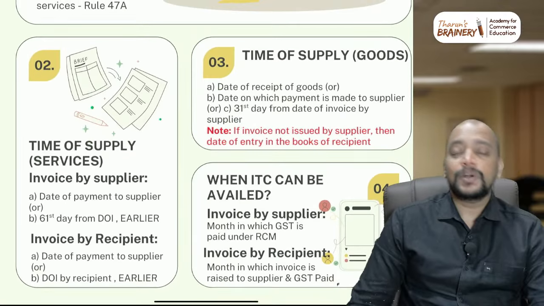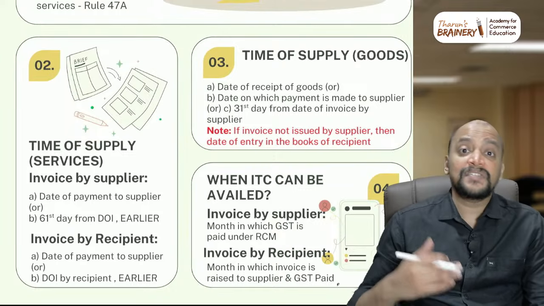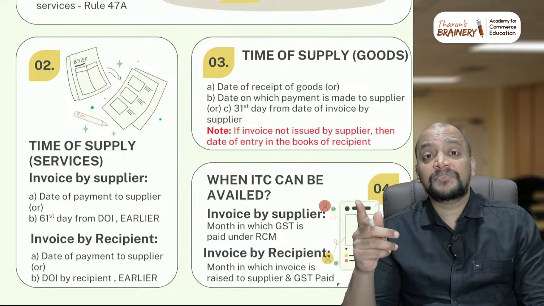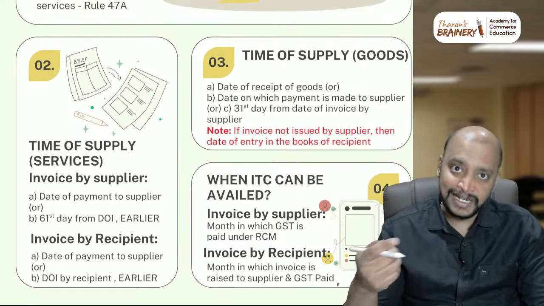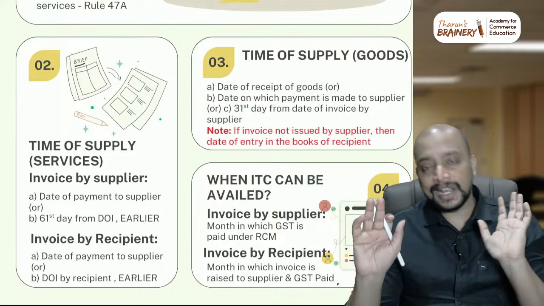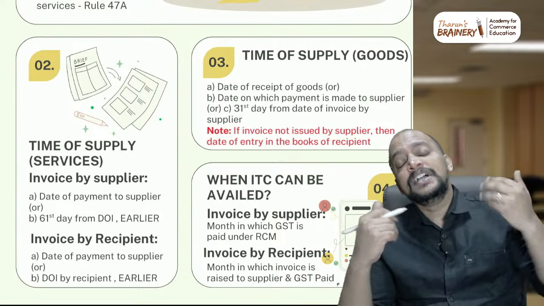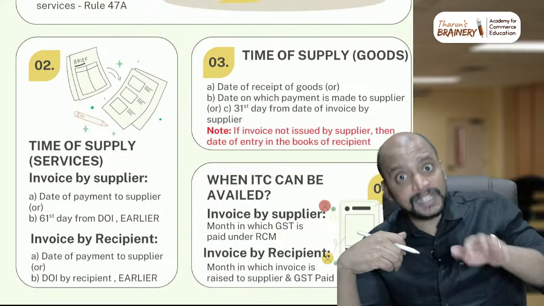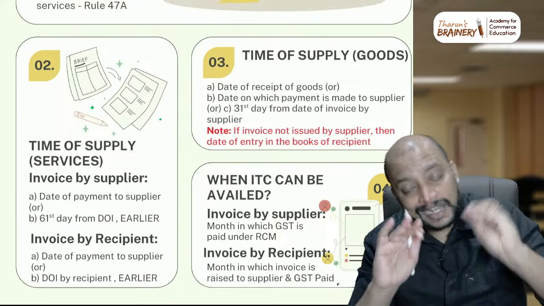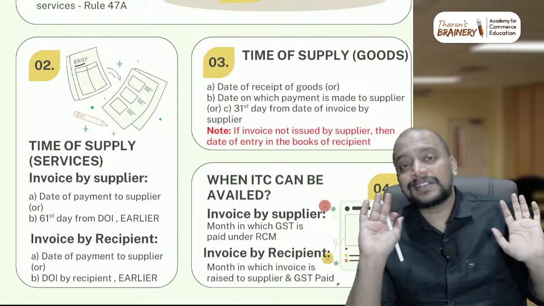And next one, what is the time of supply in case of services? So we have 2 points. If the invoice is given by the supplier, we need to take the date on which payment is made to the supplier or the 61st day from the date of invoice given by the supplier, whichever is earlier. Suppose the invoice is not given by the supplier, then what we need to do? We need to take the date on which payment is made to the supplier, and instead of taking the 61st day from the date of invoice, we need to take the date on which self invoice is given by the recipient to the supplier, not the due date, whichever is earlier, as the time of supply in case of services.